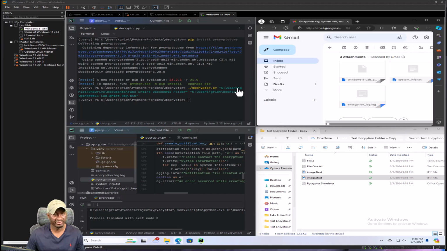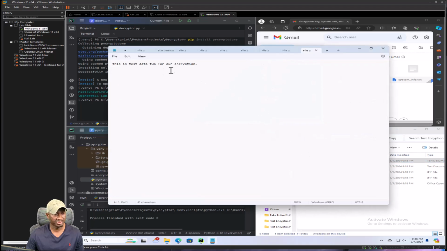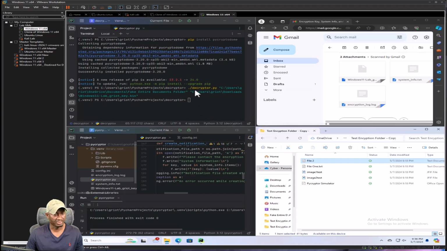Okay, so we know everything is working. Encryption is working, decryption is working. We tested it out. We got our email sent to us with system log information. We tested out our files, they worked, and we decrypted them and they're back to normal. So what I'm going to do now is package this into an executable, and we're going to be using PyInstaller.